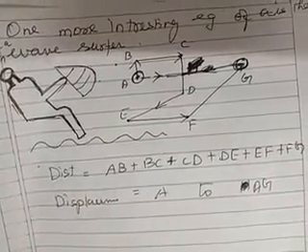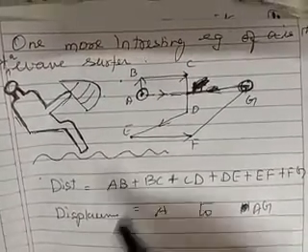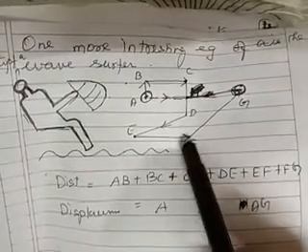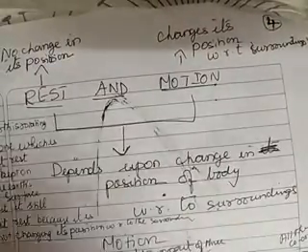Okay, what will be the distance? It will be more. It is the length of the path, no? So AB plus BC plus CD plus DE plus EF plus FG. So that is one more example which I gave you.